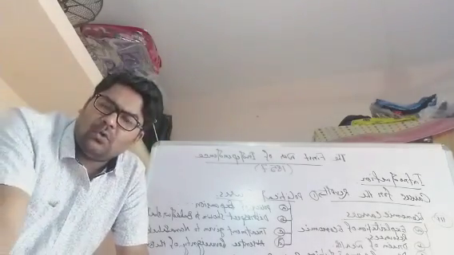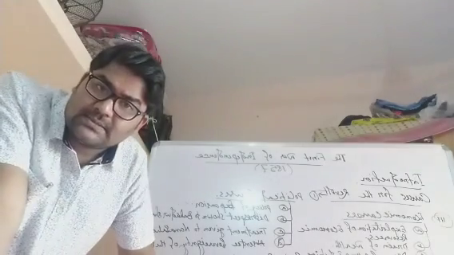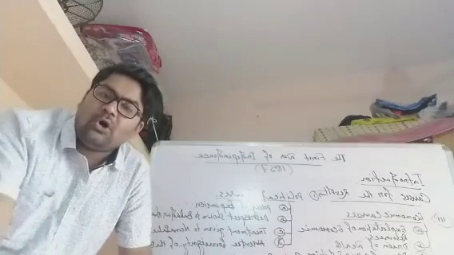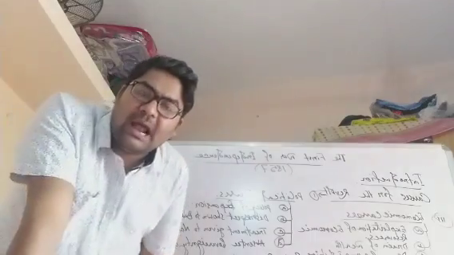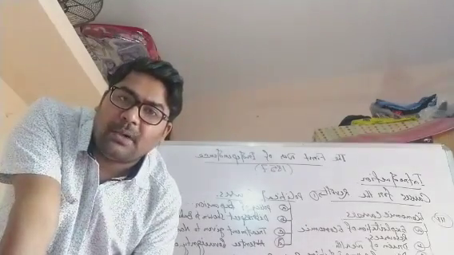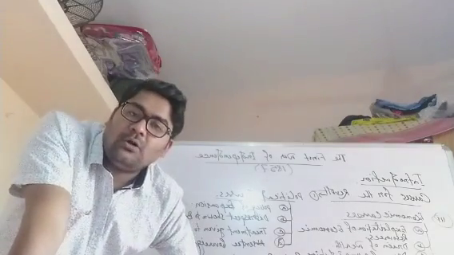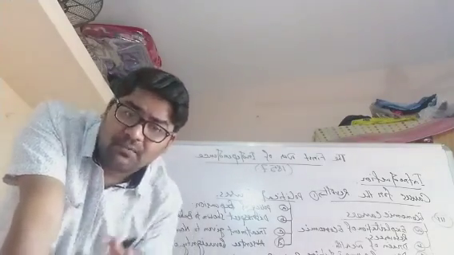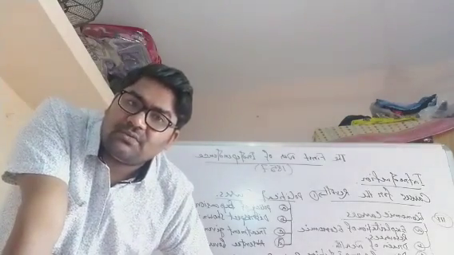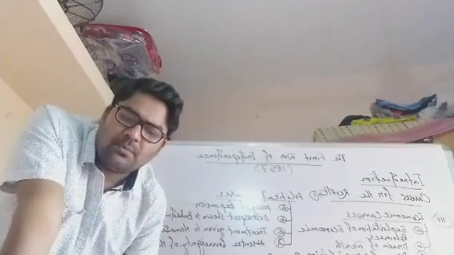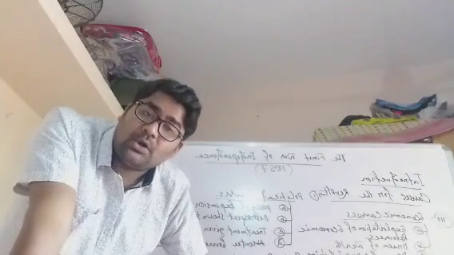Number one, follow a policy of non-intervention in social and religious matters of the Indians. Number two, treat all subjects, Indians and Europeans, equally. Number three, grant a general pardon to all those who had taken part in the revolt of 1857 except those who were found guilty of murder of British subjects. Number four, the British will try their level best for the advancement of industry in India. Number five, promote works of public utility in India. So these are the promises made by Queen Victoria.